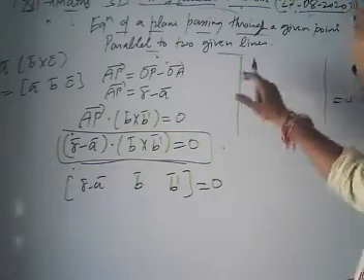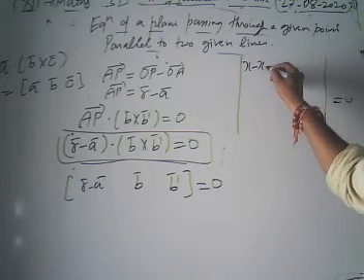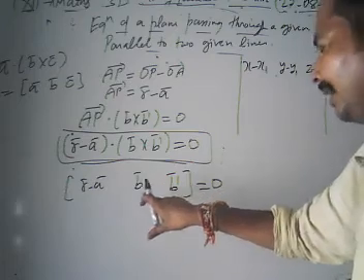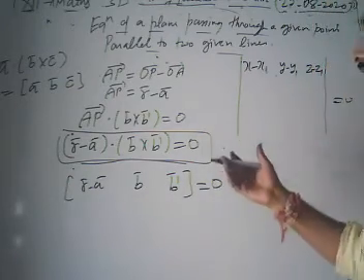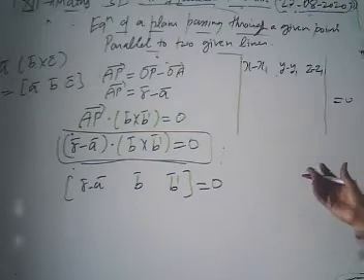Then first we take the directional ratios of r minus a, which are x minus x1, y minus y1, z minus z1. What are the directional ratios of b? We take vector b, and just suppose its ratios are given by b1, b2, b3.